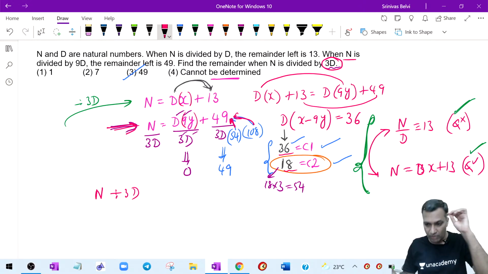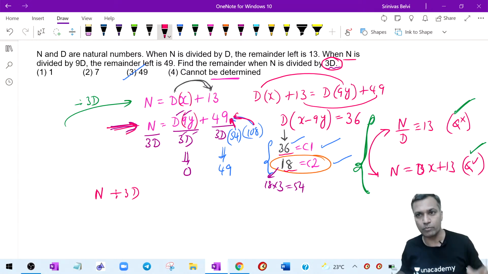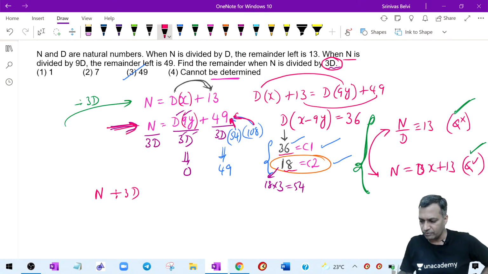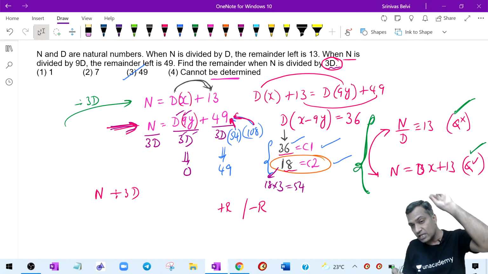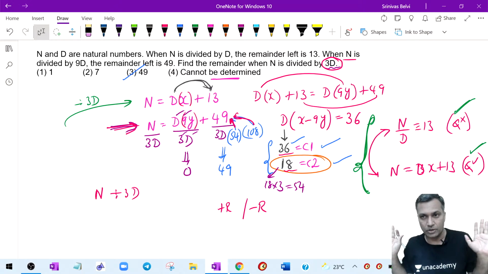You can't say that I want to make a mountain out of a molehill. That's not the right way of dealing with it. That's what we did even with our remainders also. Sometimes we worked with positive remainder, sometimes with negative remainder. Towards the end, we came and gave the answer as the positive remainder.